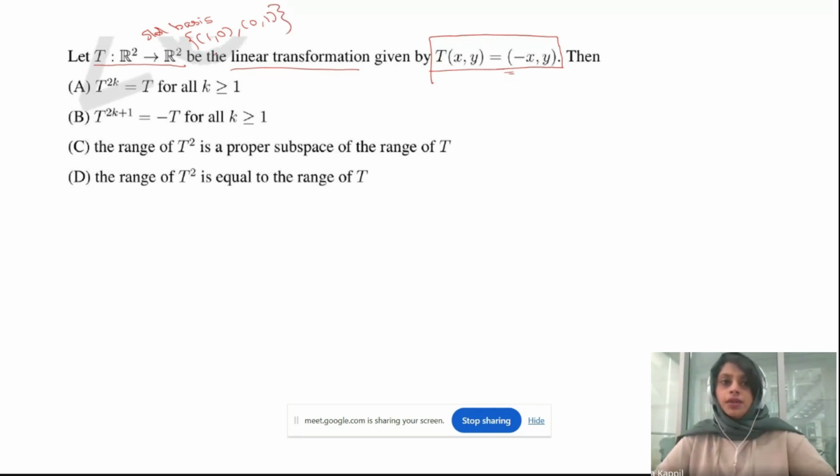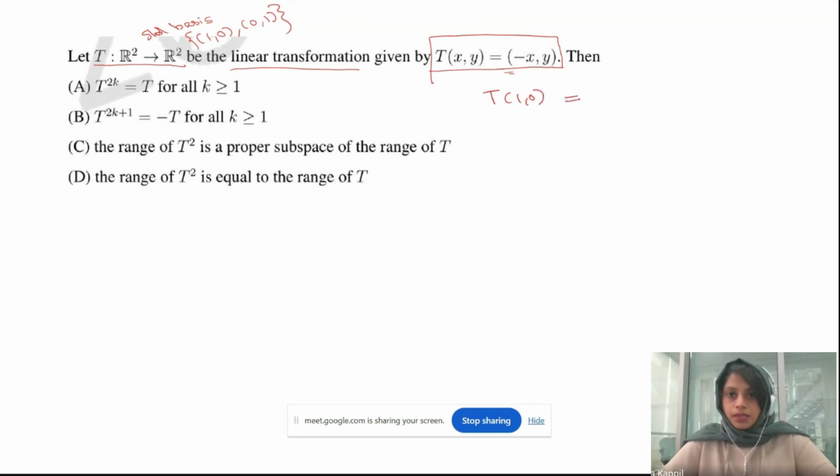What about R3? It will be (1, 0, 0), (0, 1, 0), (0, 0, 1). Okay. So as it is R2, there will be 2 elements. Now let's work on this basis. So what will be the T of (1, 0)? T of the first standard basis, the first element in the standard basis.